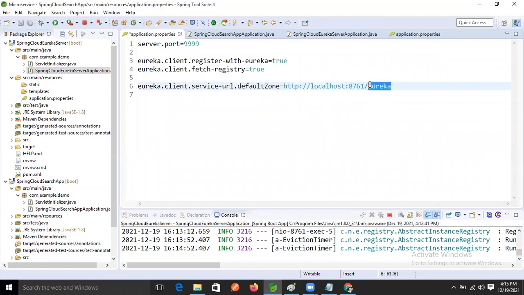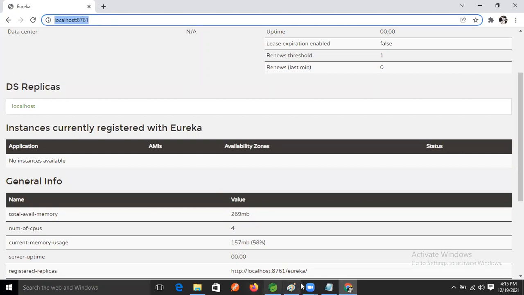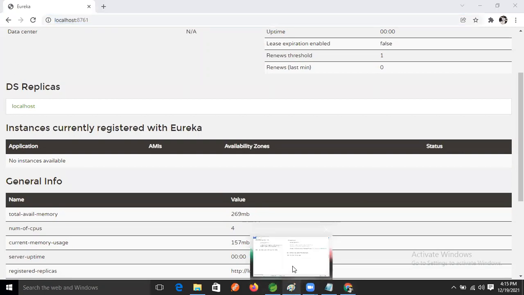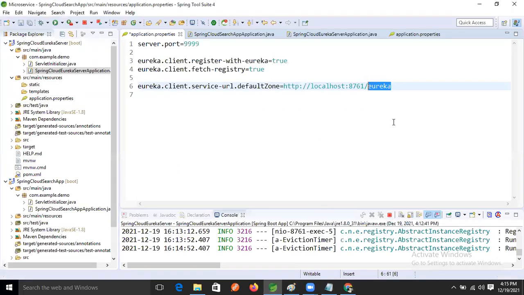He's saying that you should add Eureka on your browser after the port number 8761. But I'm not too sure if that's the right thing to do. Let's remove it, right?